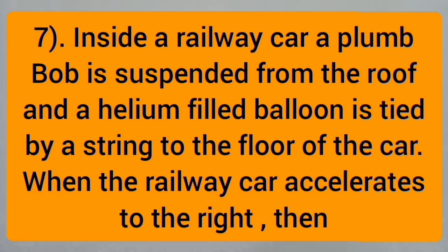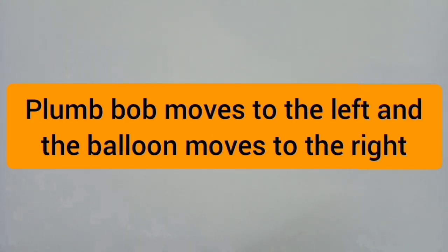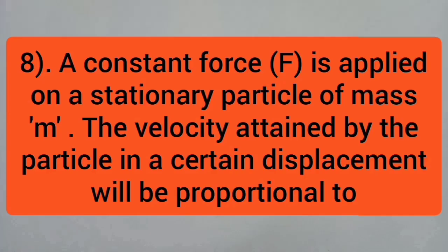Seventh one, inside a railway car, a plumb bob is suspended from the roof and a helium-filled balloon is tied by a string to the floor of the car. When the railway car accelerates to the right, the plumb bob moves to the left and the balloon moves to the right. Because on the plumb bob, a pseudo force is acting, that's why it moves to the left. And the balloon is light in weight, that's why it moves to the right.